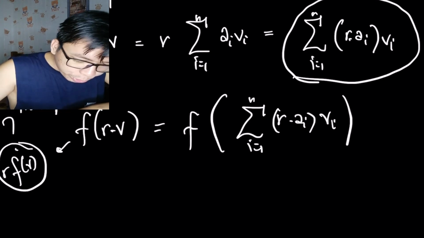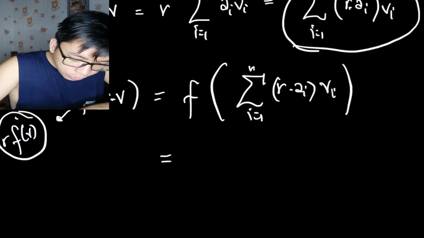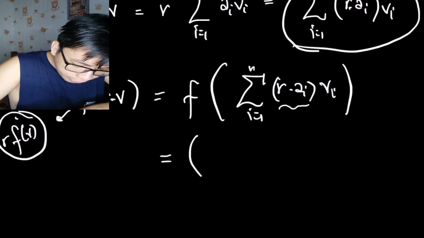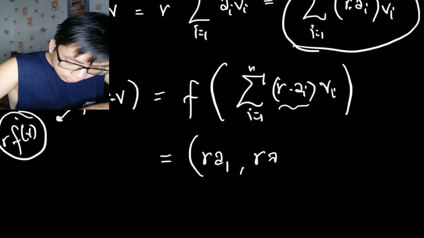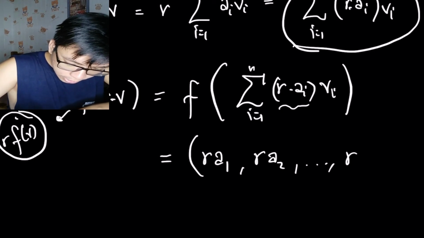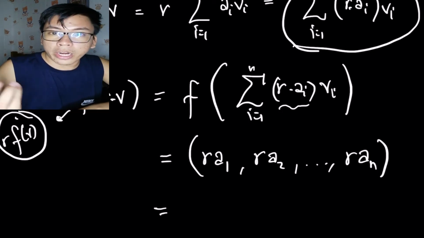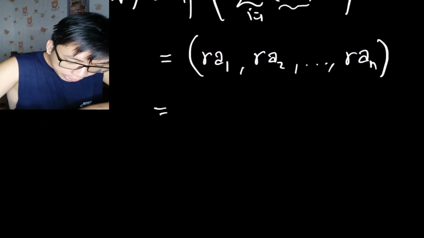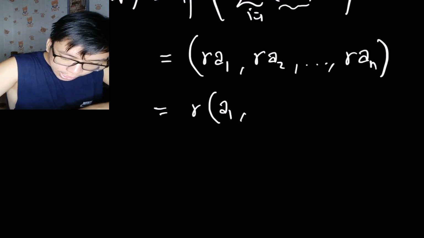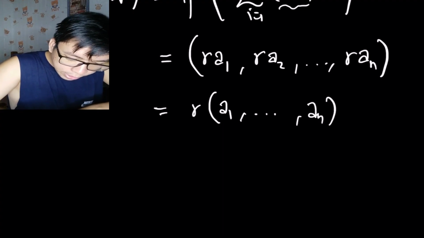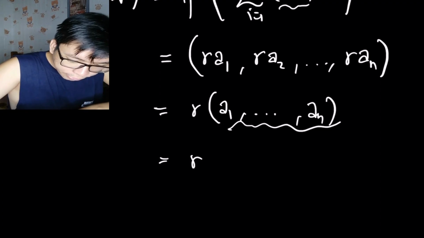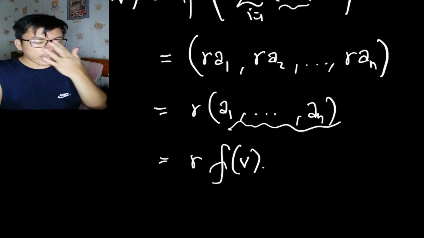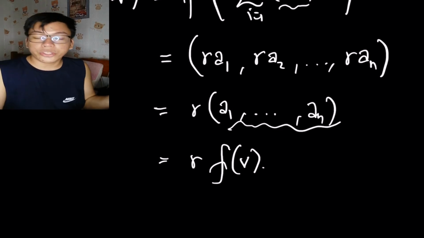And then what's the output for this F? This is only the output. So I have r a1, r a2, up until r an. And this is equivalent to, I can factor out r. So I have r times (a1 up until an). And what is this? Instead of writing that sum, it is automatically F of v. That's it. So we have shown that F here is a linear transformation.